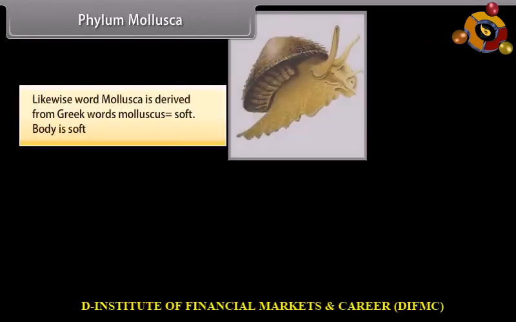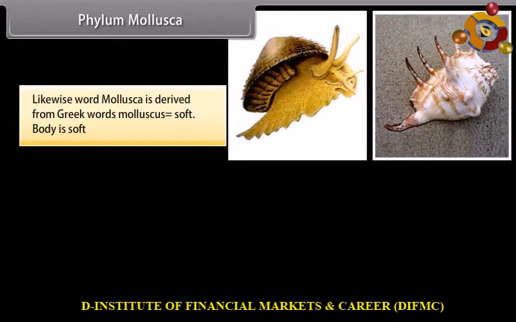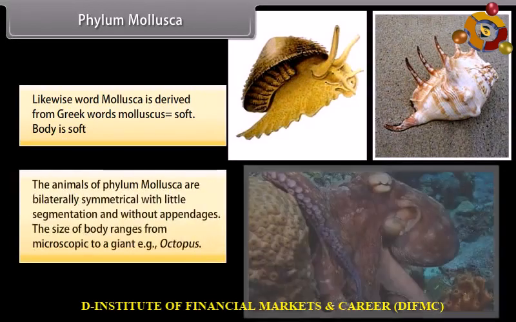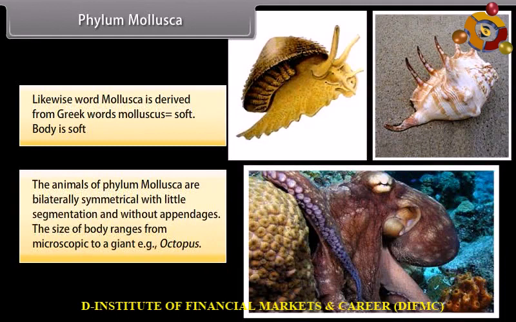Phylum Mollusca. Likewise, the word mollusca is derived from Greek word molluscus, soft, body is soft. The animals of phylum Mollusca are bilaterally symmetrical with little segmentation and without appendages.